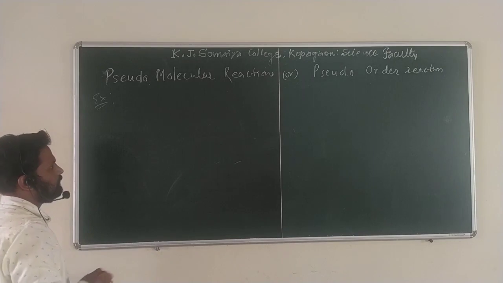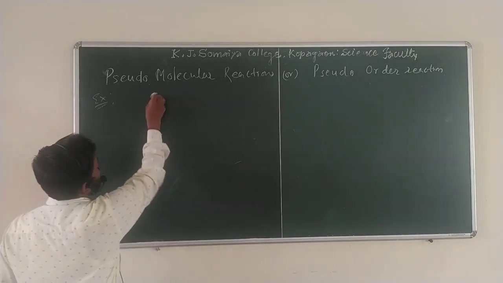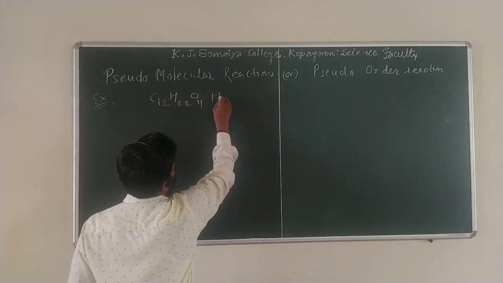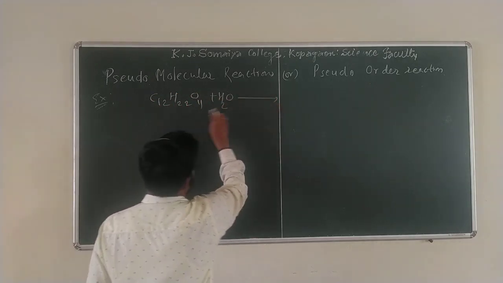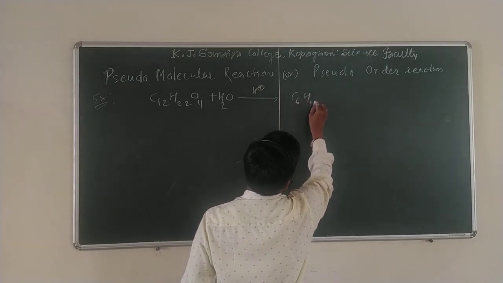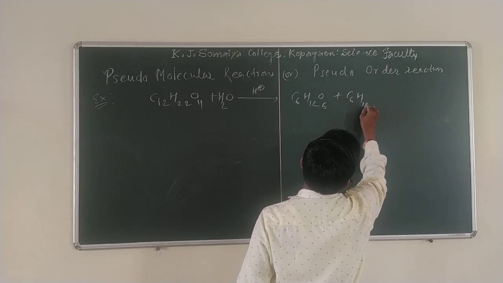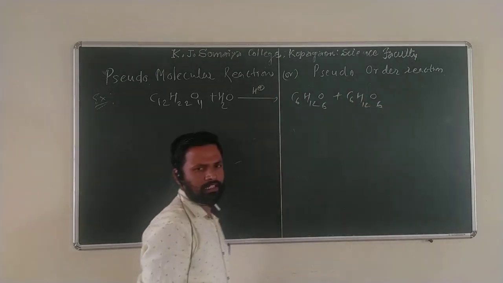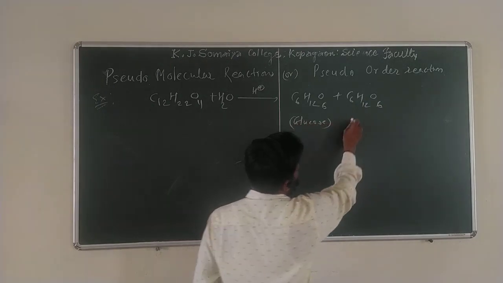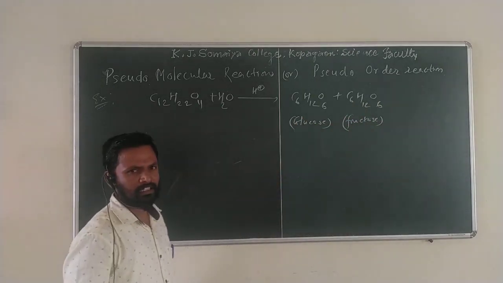Now for one more example, inversion of cane sugar. We already studied inversion of cane sugar. C12H22O11 in presence of water, under acidic condition H+, forms C6H12O6 plus C6H12O6. These are glucose and fructose, having the same molecular formula but different in their functional formula.